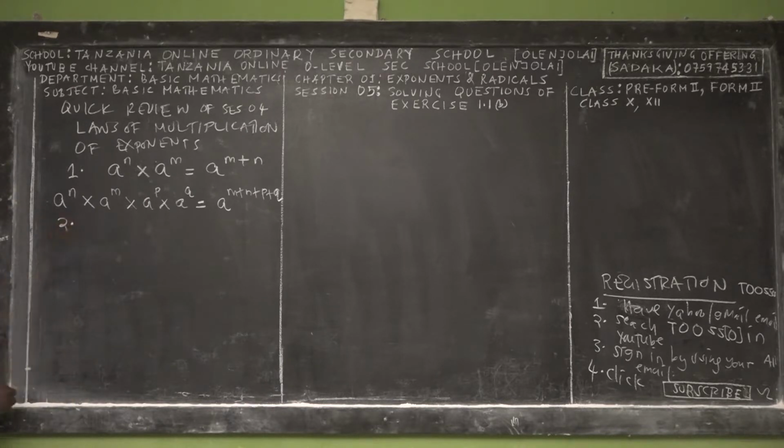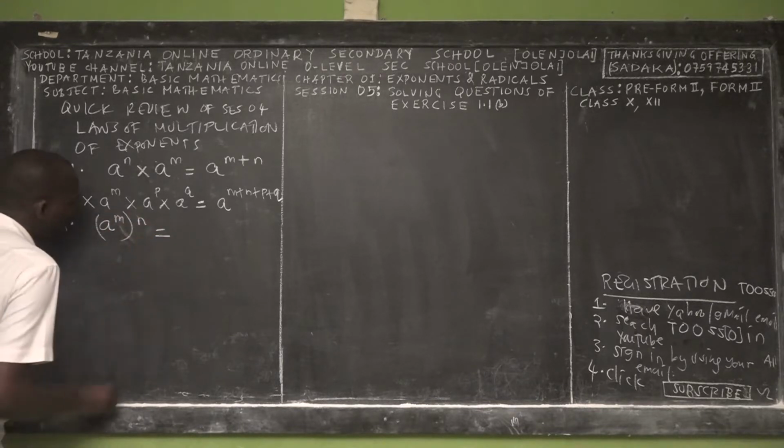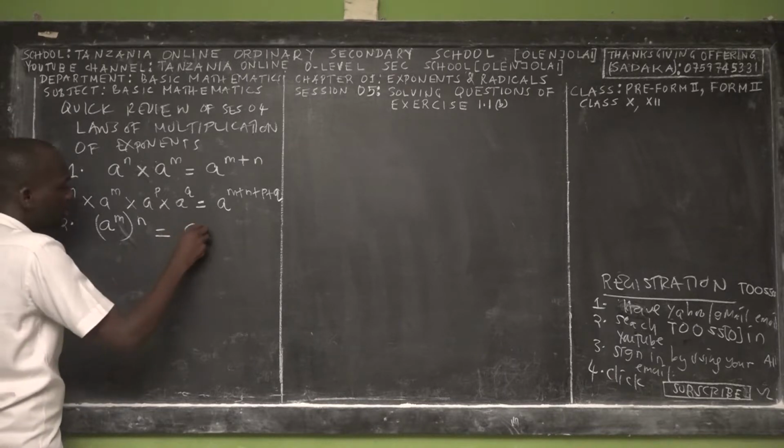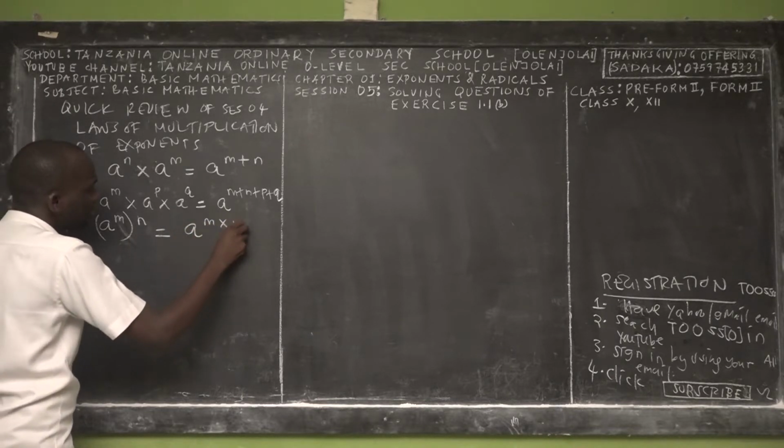We did problems, and then we went to the second law, the law of bracket of exponent. Suppose we have a^m, and outside we have the exponent n. If you remember, we say this is equal to a to the power m times n.